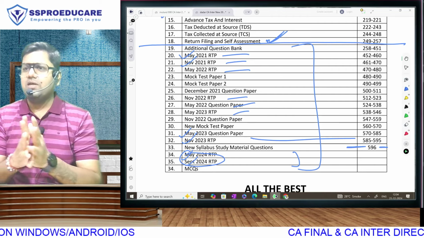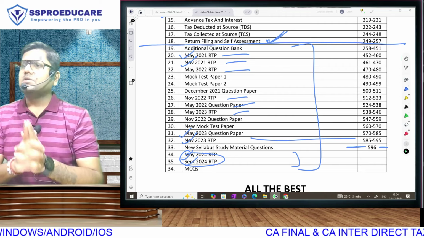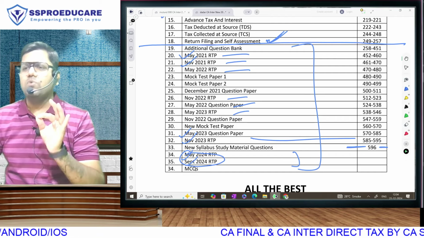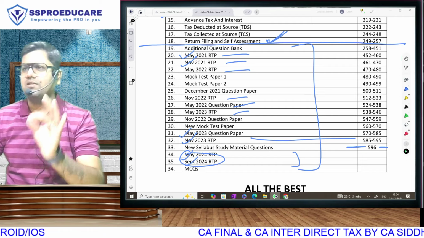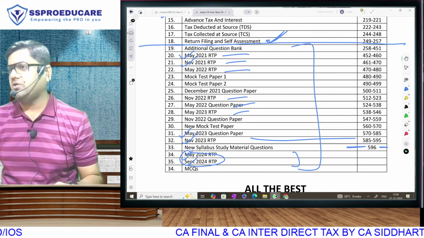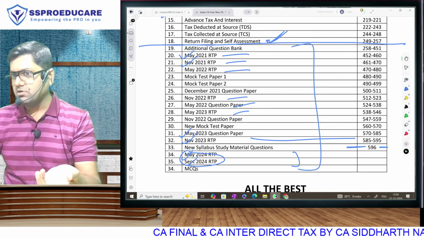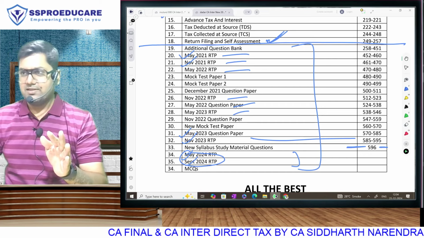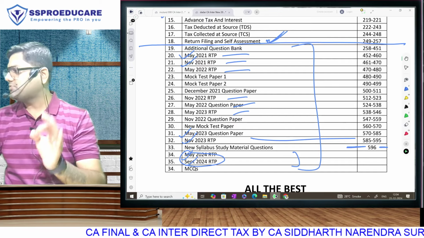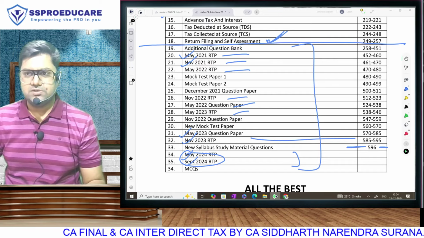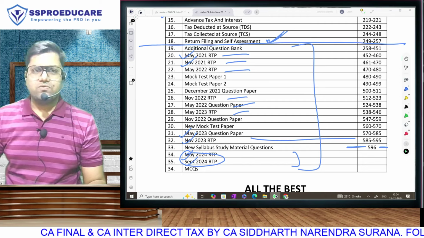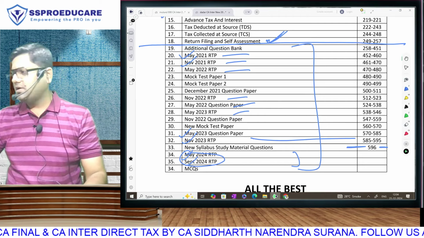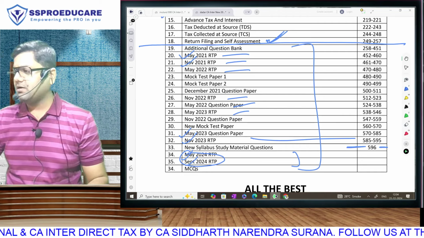Let me say it now only: every day you have to carry this book. The second book you don't have to carry at all. The second book is an additional question bank, with more questions than any faculty in the country claims to have. I will quit teaching if anyone proves that their coverage is better than mine, from Kashmir to Kanyakumari, from Gujarat to Arunachal Pradesh. Quite a bit of it I have mentioned on the cover itself, and a lot of good things about myself on the back cover also.